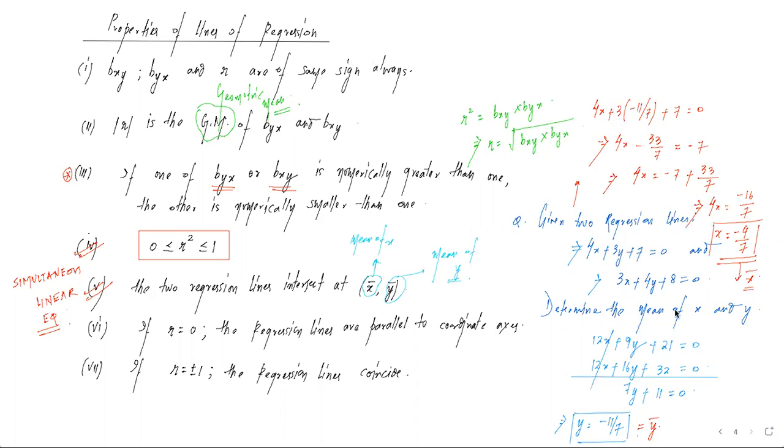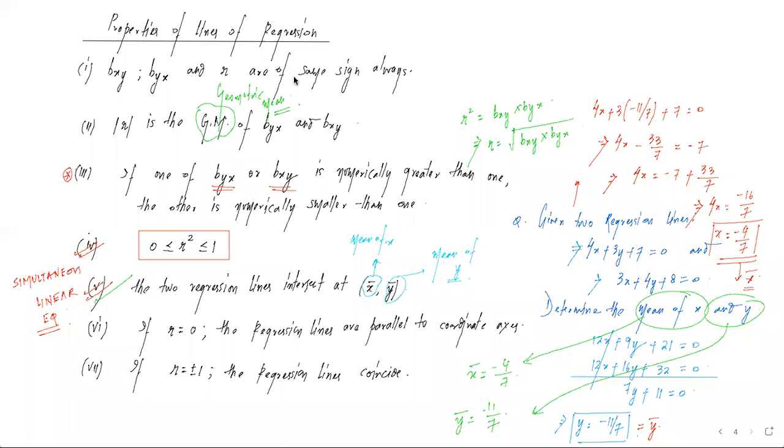So हमारा जो question था, find the mean value of x. The mean value of x is x bar, which is minus 4 by 7. And mean value of y, it is y bar, that is minus 11 by 7. So this is the fifth property कि दो रिग्रेशन लाइंस अगर हमें दिए गए हैं, उनको हम साइमल्टेनियसली सॉल्व कर लें, या जो बोला गया है they intersect at x bar and y bar, मतलब उनको साइमल्टेनियस अगर हम सॉल्व कर लें, we will get the value of x bar and y bar.